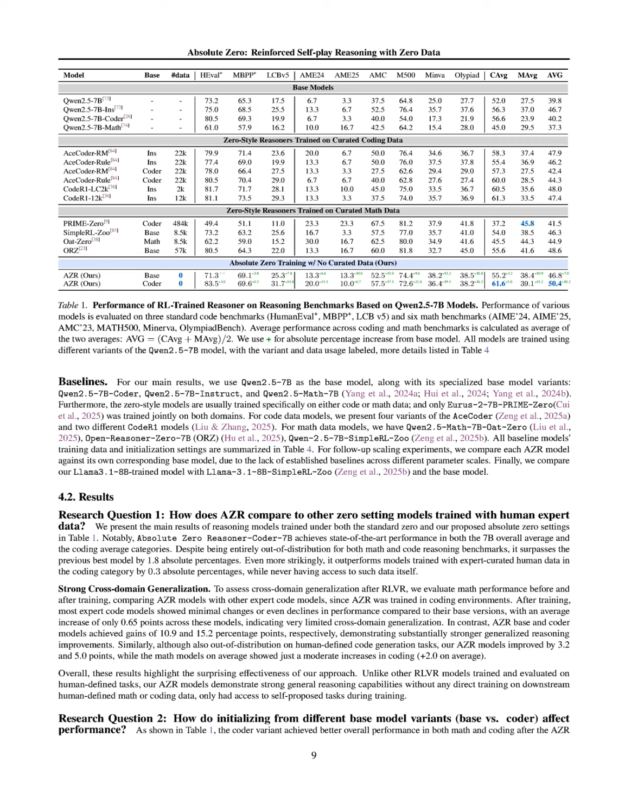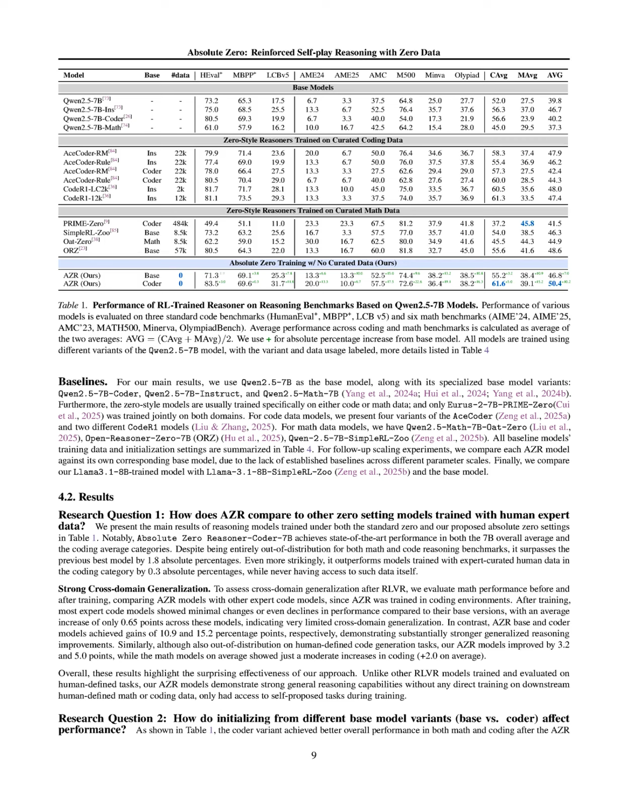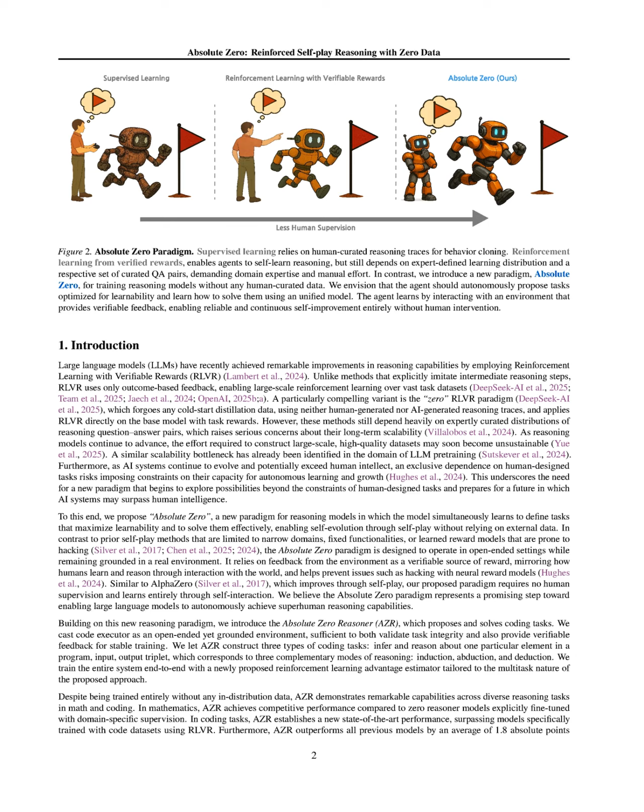Key results demonstrated AZR's effectiveness by achieving state-of-the-art performance in both the 7B overall average and coding average categories, surpassing previous models by 1.8 absolute percentage points, and outperforming models trained with expert-curated human data in coding tasks by 0.3 absolute percentage points. Additionally, AZR models exhibited strong cross-domain generalization, with significant performance gains of 10.9 and 15.2 percentage points in math after training, compared to minimal improvements from expert code models. These results highlight AZR's capability to excel in reasoning tasks without reliance on human-generated data.